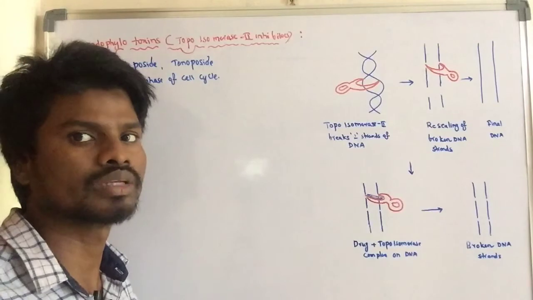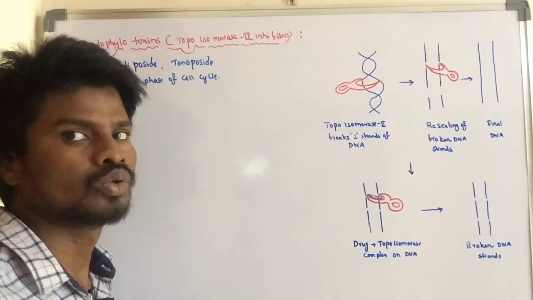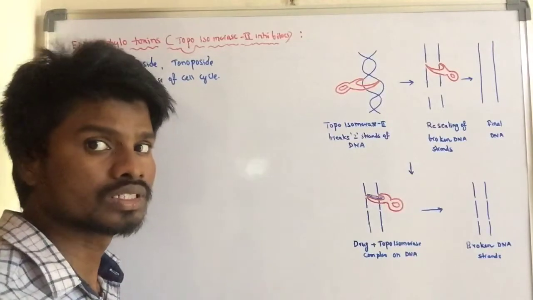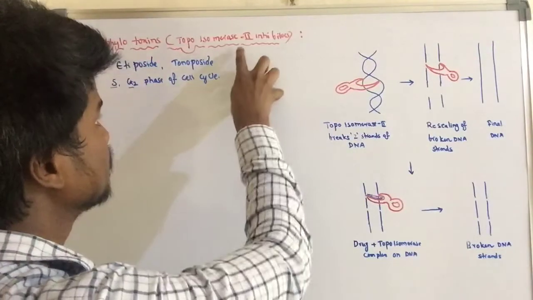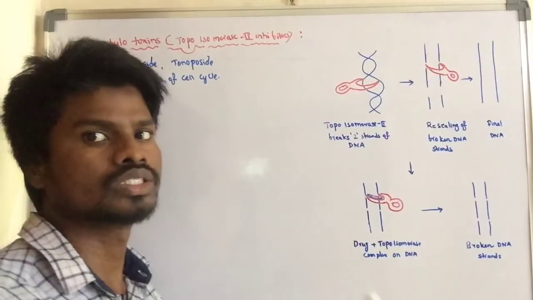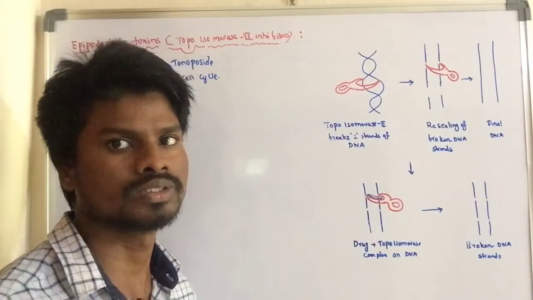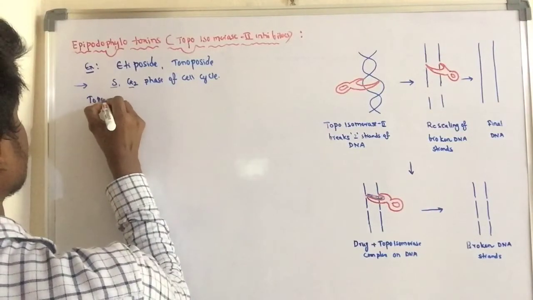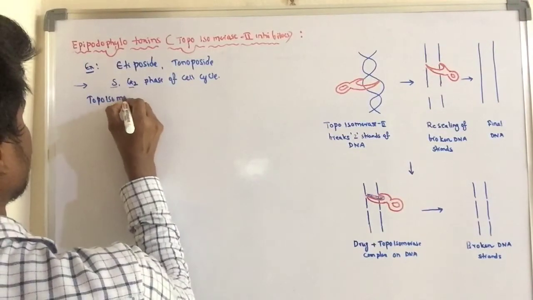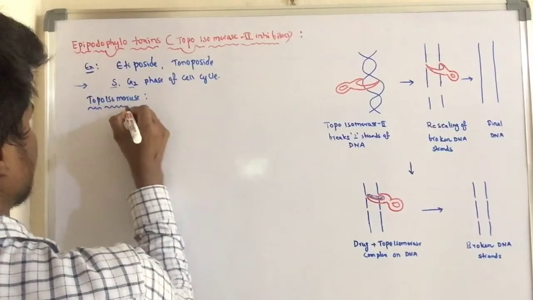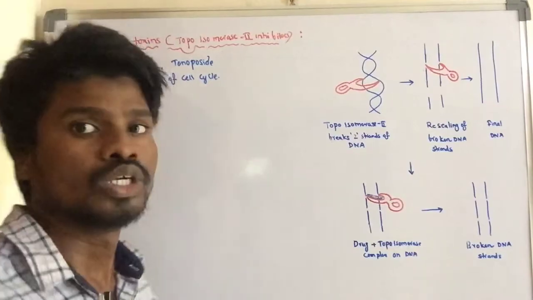Before understanding the mechanism of action, we have to know one thing. The mechanism of action is that these agents inhibit topoisomerase. So first, what is the function of topoisomerase?